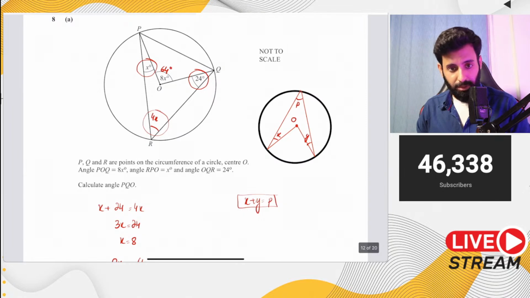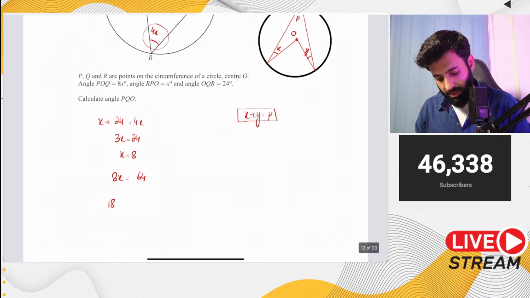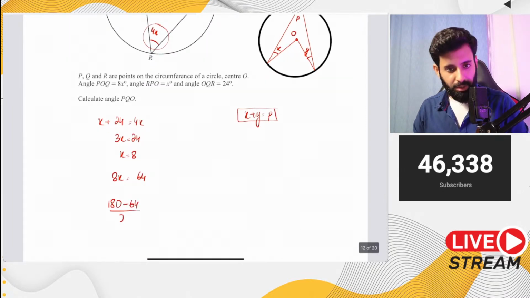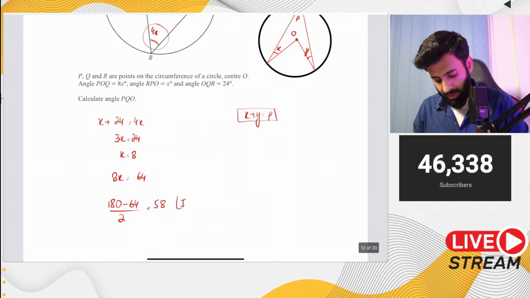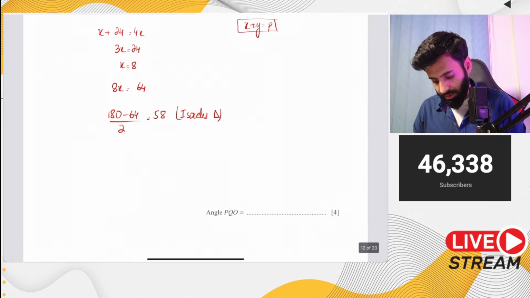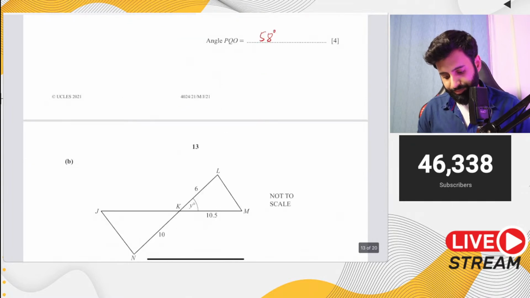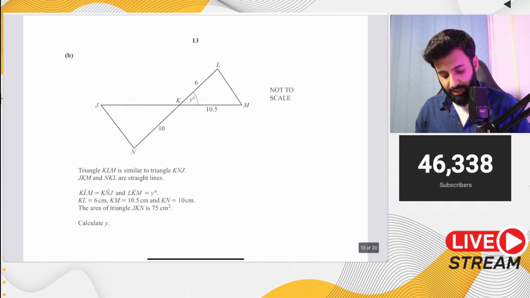So here's what we're going to do. We're going to do 180 minus 64 divided by 2. Why? Because we're looking at an isosceles triangle. So let's write it down over here. Isosceles triangle. So 58 is the correct answer. Good job. Okay. Then it says triangle KLM is similar to triangle KNJ.